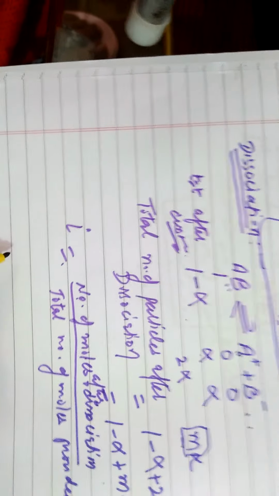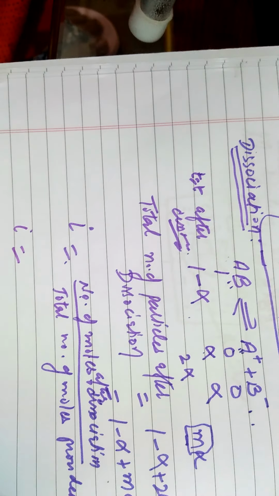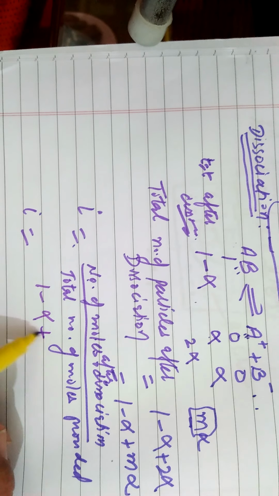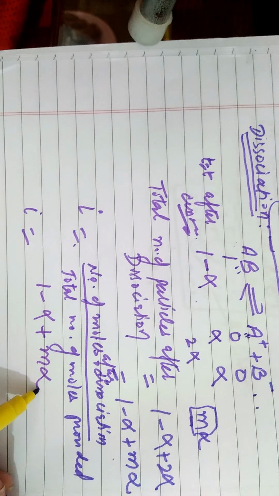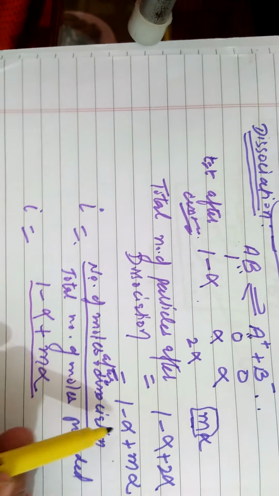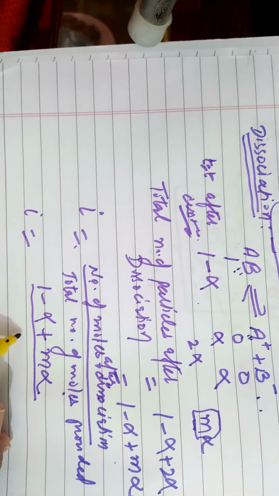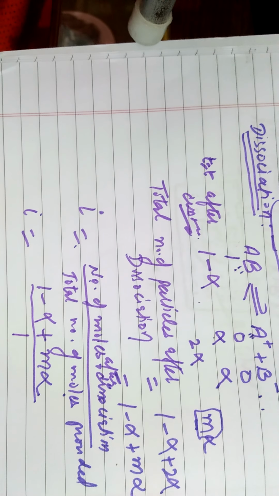So what will be iota here? Iota will be equal to the number of moles after dissociation, that is 1 minus alpha plus m alpha, right, divided by the total number of particles before dissociation, which was equal to 1. So that is equal to 1 minus alpha plus m alpha.